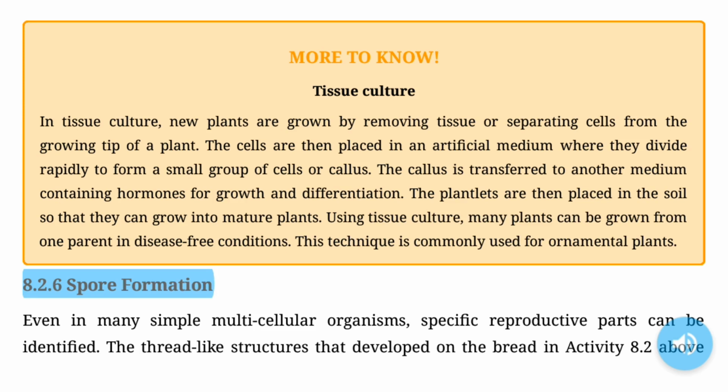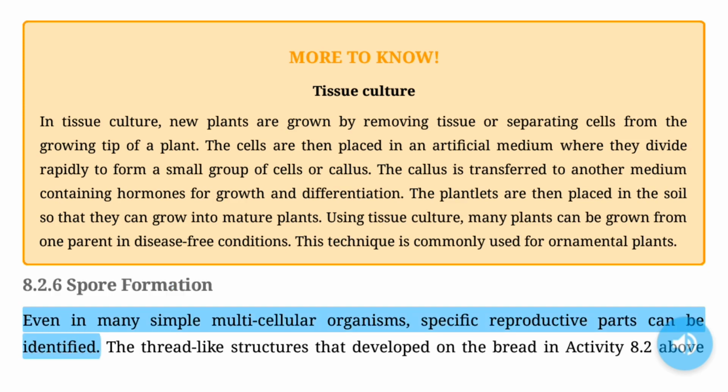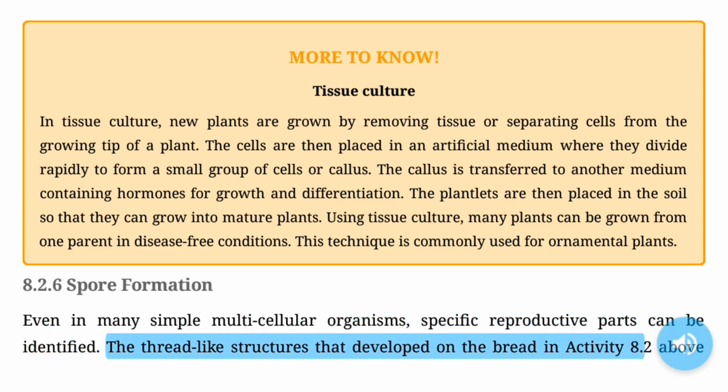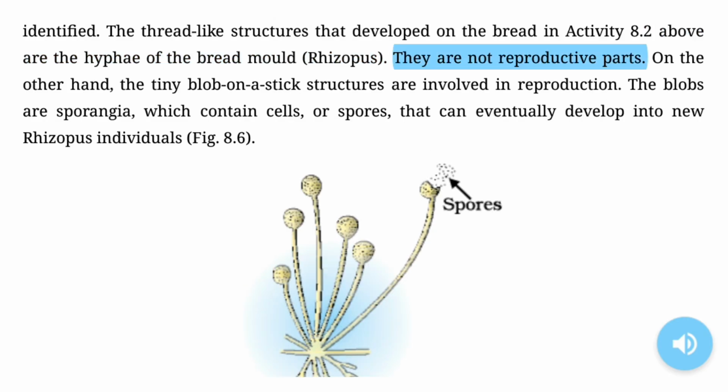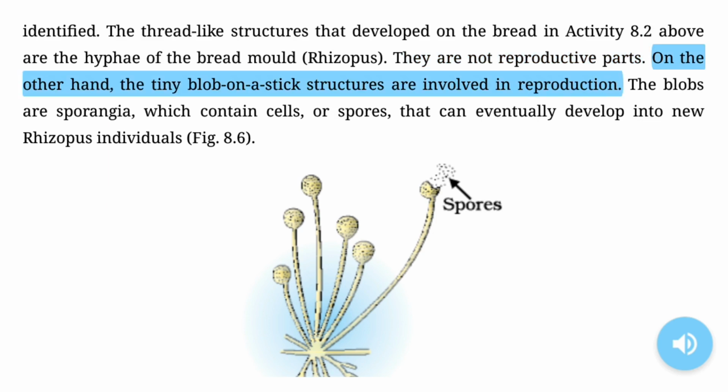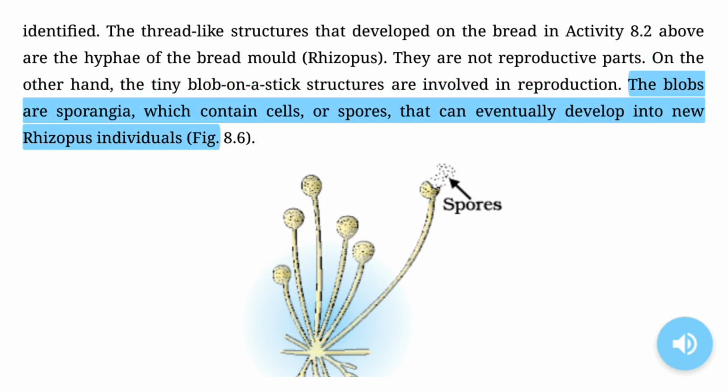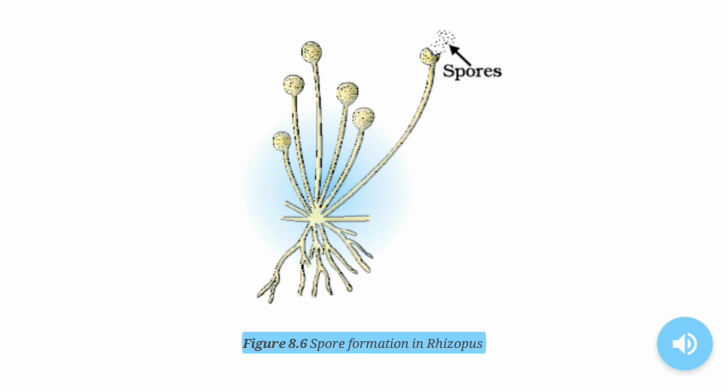8.2.6 Spore formation. Even in many simple, multicellular organisms, specific reproductive parts can be identified. The thread-like structures that developed on the bread in Activity 8.2 above are the hyphae of the bread mold Rhizopus. They are not reproductive parts. On the other hand, the tiny blob on a stick structures are involved in reproduction. The blobs are sporangia, which contain cells, or spores, that can eventually develop into new Rhizopus individuals. Fig. 8.6. Figure 8.6 Spore formation in Rhizopus.